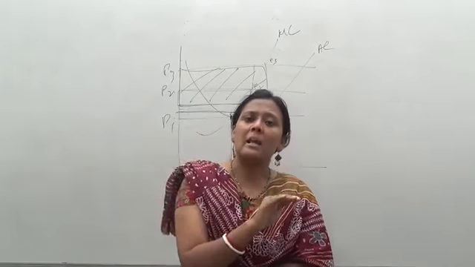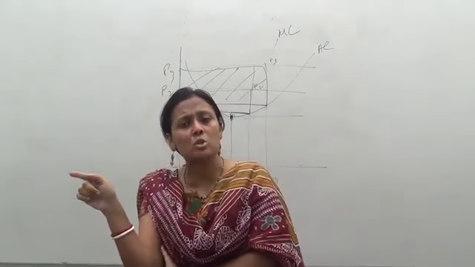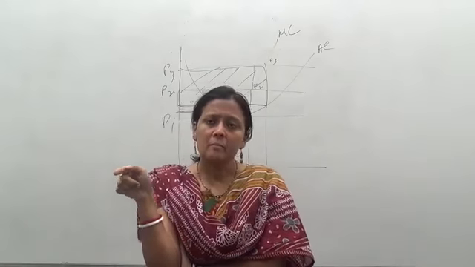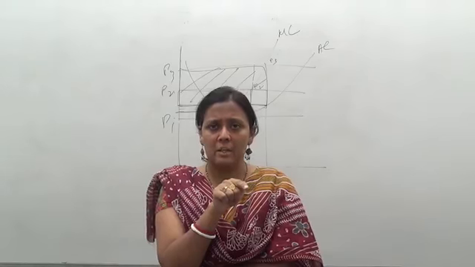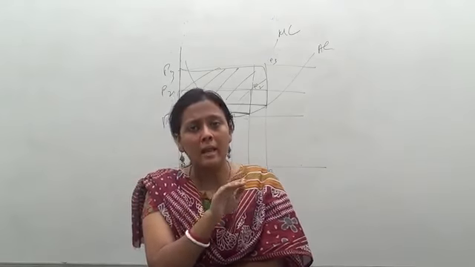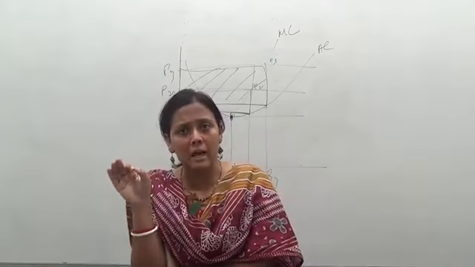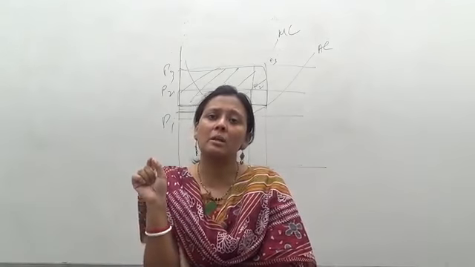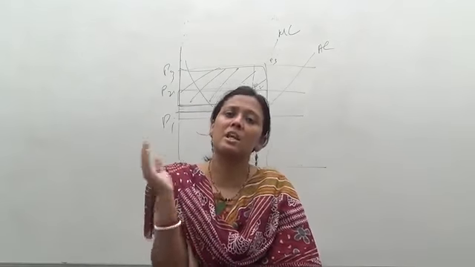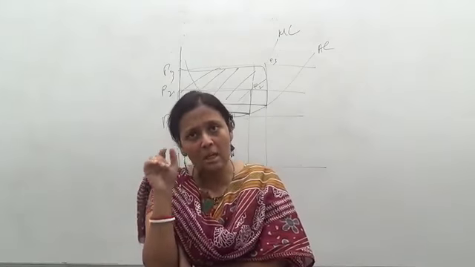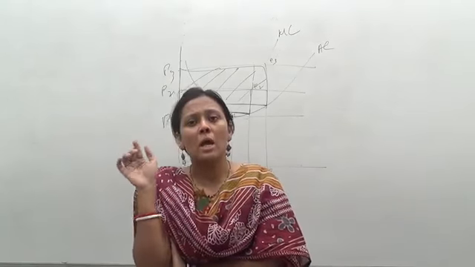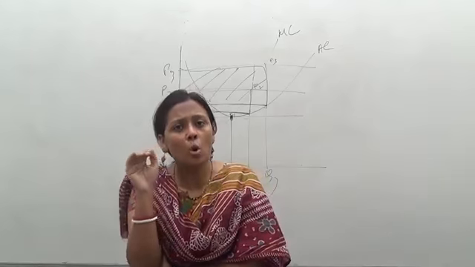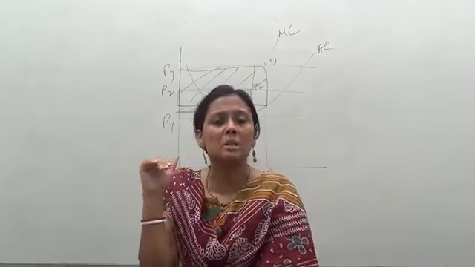So A land will be earning a surplus over the cost of the B land. So B in this case is a marginal land and A is the intra-marginal land. So the intra-marginal land earns rent and the marginal land does not earn rent, because the marginal land is the one in which whatever it is earning is equal to the cost of production. So MC is equal to MR, and AC is cutting that MC equals MR point, and so there is no additional revenue which is earned by the B land.